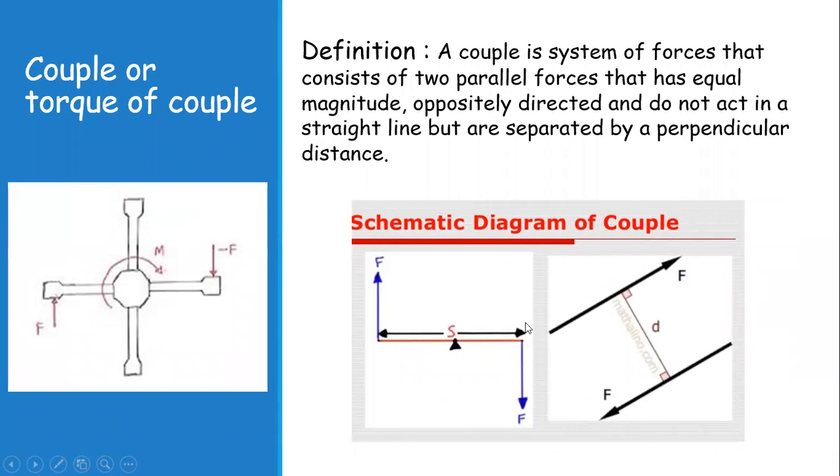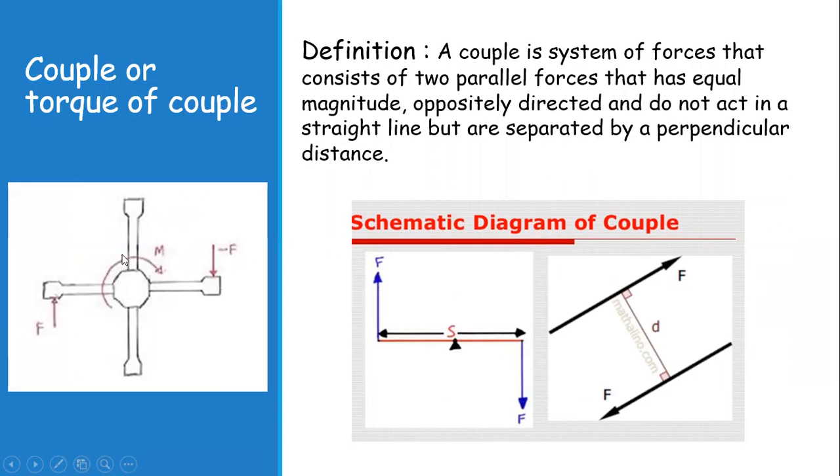These are two equal and opposite forces acting, they are parallel and their direction is opposite, and they are not acting in a straight line. They are separated by this much distance.